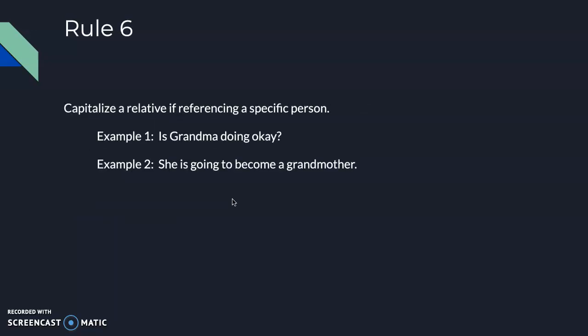One more, rule number 6. Capitalize a type of relative if you're referencing a specific person. So, is Grandma doing okay? You're referring to one specific grandma, asking if she's okay. So that's capitalized. Example 2, she is going to become a grandmother. Here you're using the word "grandmother" as kind of just a thing, not a specific person. So it's not capitalized.